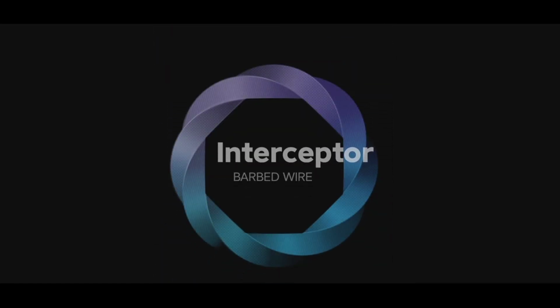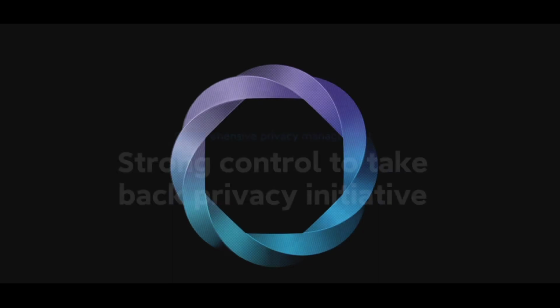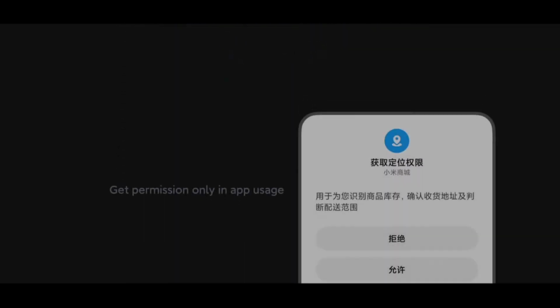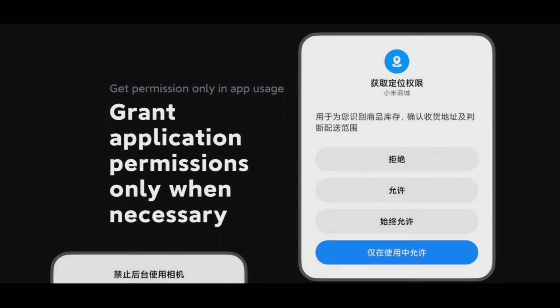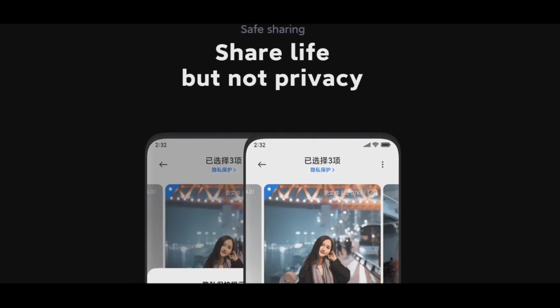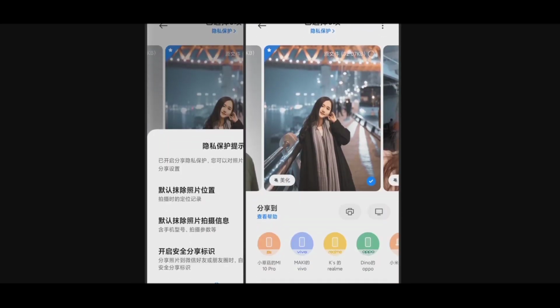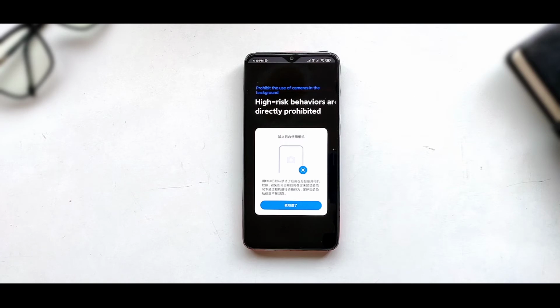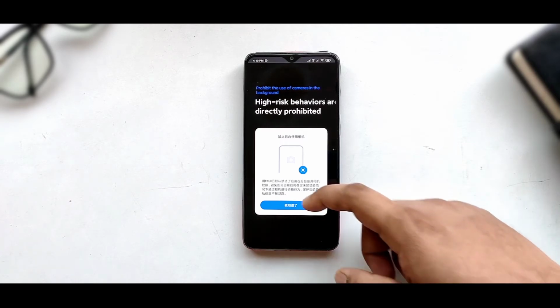Next, we will talk about the interceptor, where you can get every detail, as in if any application is asking permission, then making it one time or always allow options can be enabled, which means privacy is taken more care of. If you share any photos or any of your personal data, it cannot be leaked. Only the data you want to send will be received by the third party. Remaining data will not be leaked at all. That is, in MIUI 12, privacy is considered at the top.